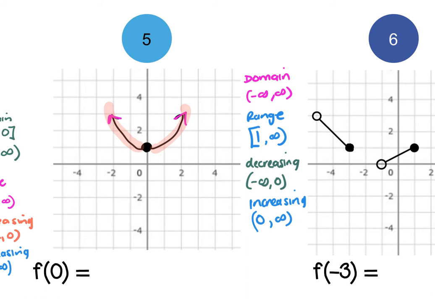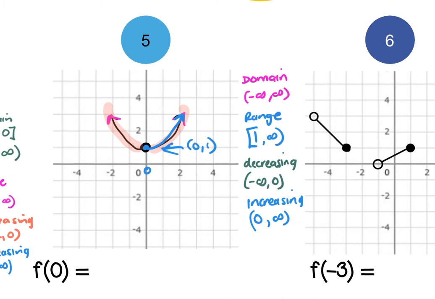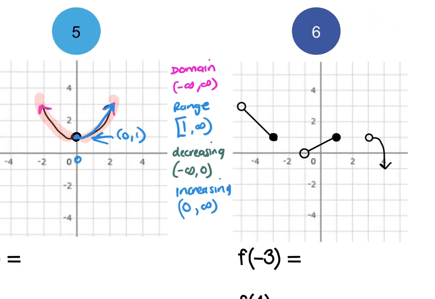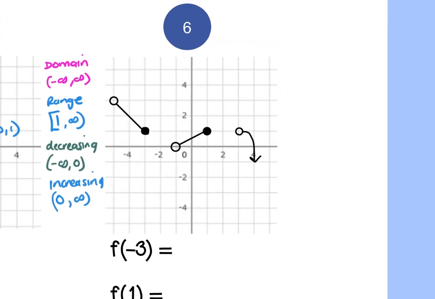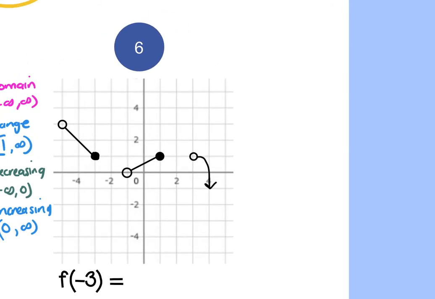From 0, because this is where it changes direction. That's where it starts to increase. It's the x value. Increasing, decreasing is always the x value. Yes, that's 1. The x there is 0. This coordinate point is (0, 1), right? Okay, so you use the x value for increasing, decreasing.